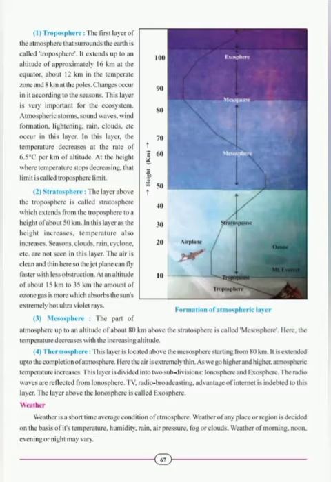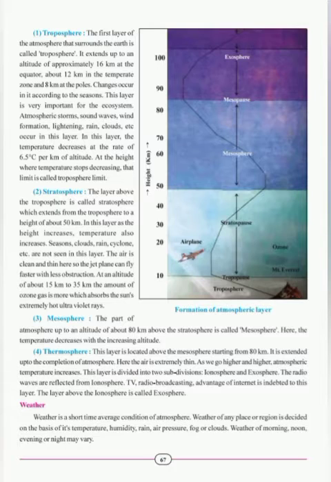First, troposphere. The first layer of the atmosphere that surrounds the earth is called troposphere. It extends up to an altitude of approximately 16 km at the equator, about 12 km in the temperate zone, and 8 km at the poles. Changes occur in it according to the seasons.